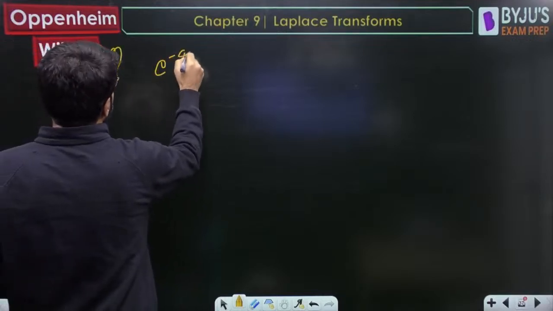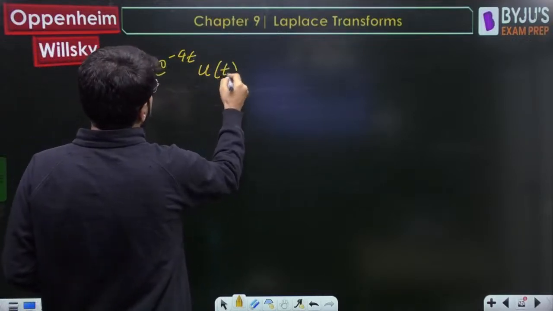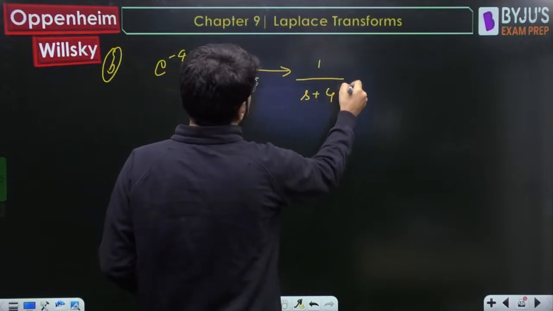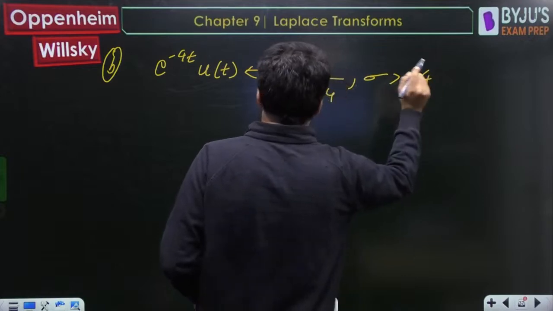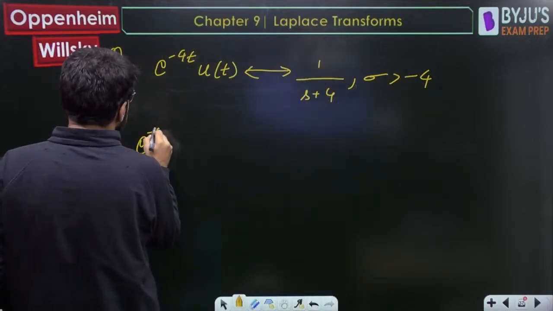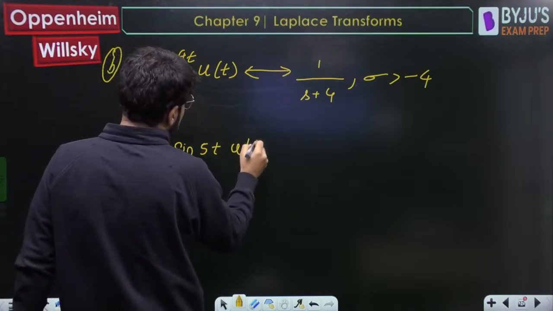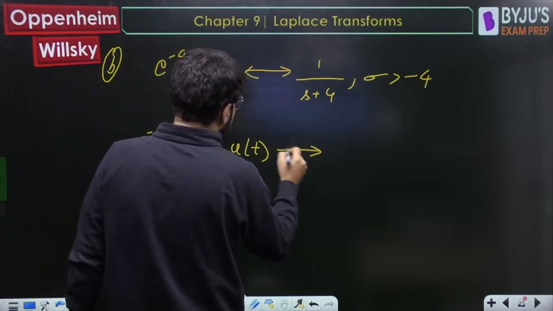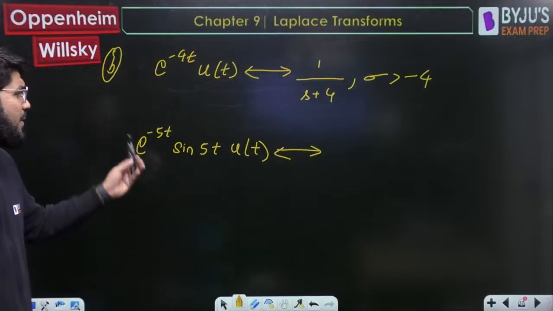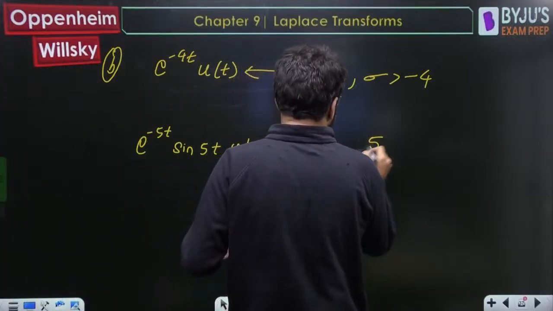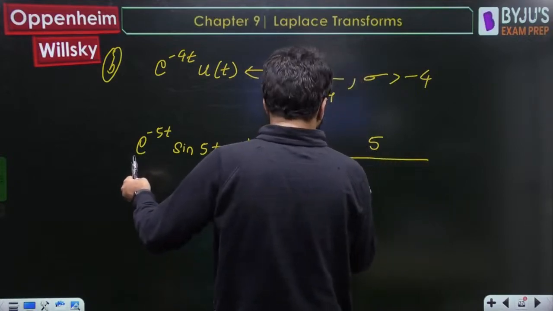So look, e power minus 4t u(t). This is simple. For e power minus 4t u(t), the Laplace transform is 1 upon s plus 4. ROC: sigma greater than -4. Now the next is e power minus 5t into sin 5t into u(t). Okay, a damped sinusoid. For e power minus at sin omega t u(t), what should it be? It is given by omega, that is 5, divided by